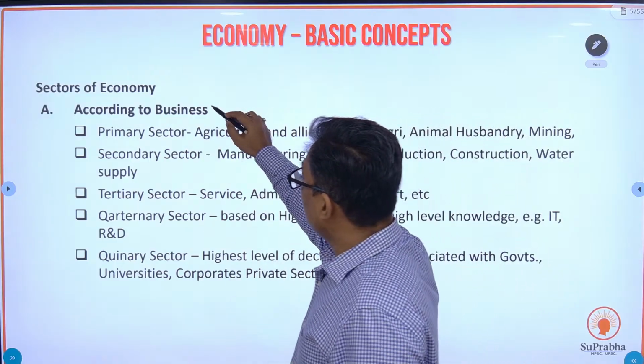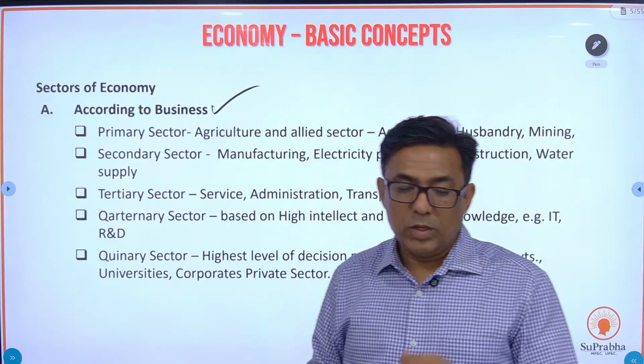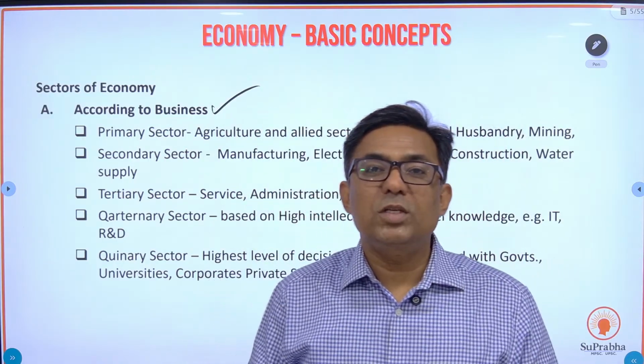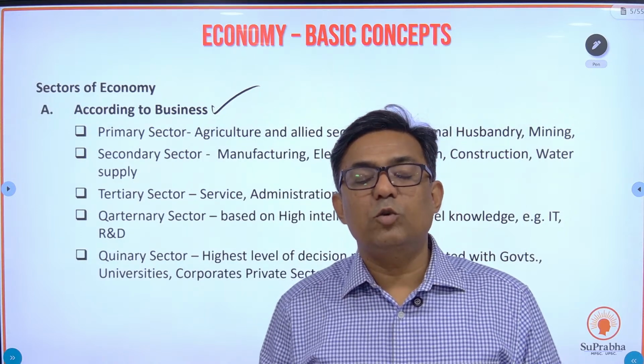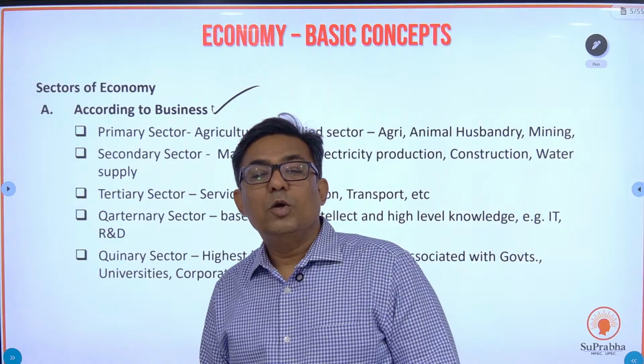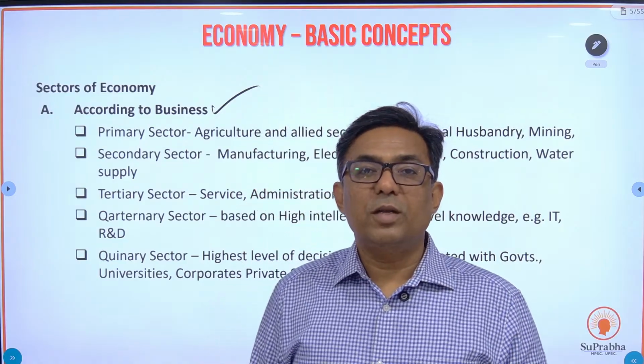Sectors of the economy according to business. The next basic concept is, because I will be using these words every now and then, capitalist, socialist, primary sector, secondary sector, so it's better to understand these concepts beforehand itself. So according to business, what are different types of sectors?